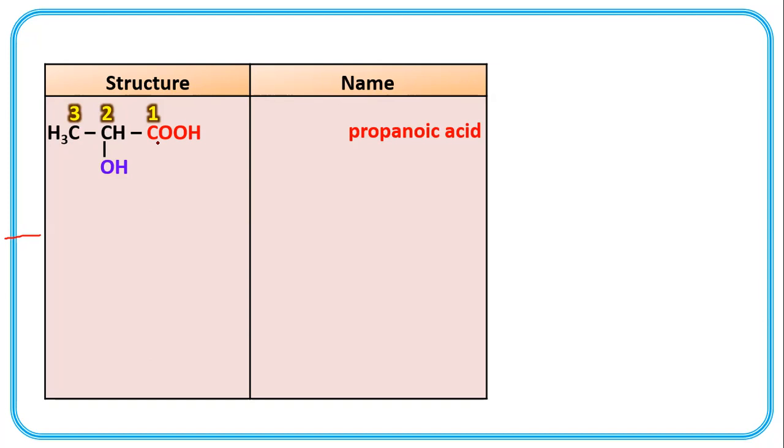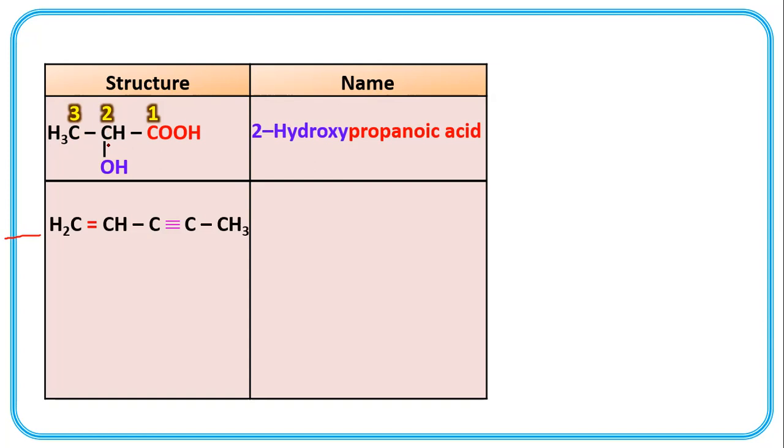So IUPAC name of carboxylic acid is alkanoic acid. Now the parent alkane is propane, having 3 carbons, so propanoic acid. And in this propanoic acid, at second position, there is hydroxy group. So 2-hydroxypropanoic acid.